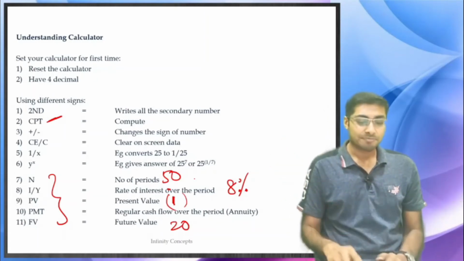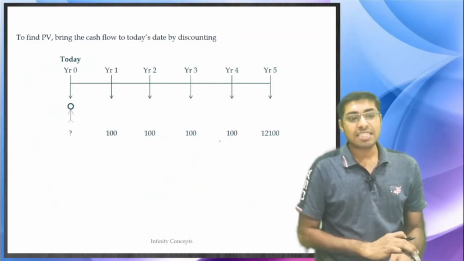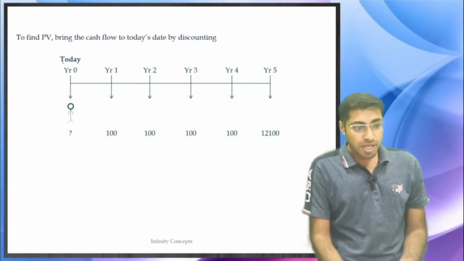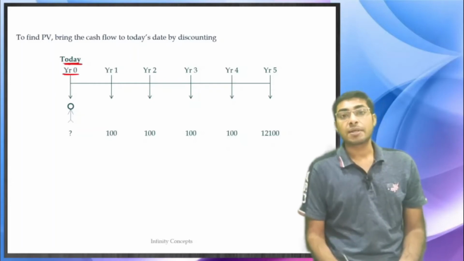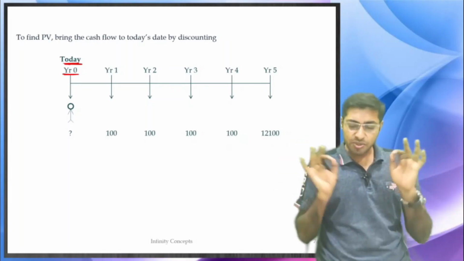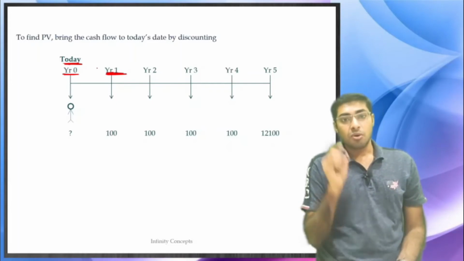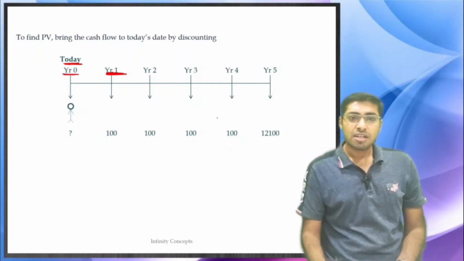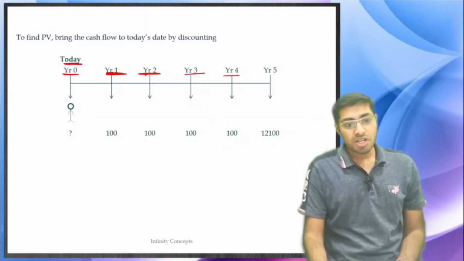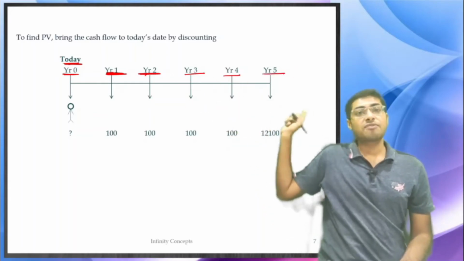Now we will move ahead. To find PV, bring the cash flow to today's date by discounting. Now what happens is, this is today. Year 0 is always known as today's date. Today or right now is known as year 0, always. Remember, year 0 is today. Year 1 is 1 year from today. Year 2 means 2 years from today. Year 3 is 3 years from today, then 4 years from today, 5 years from today. And this is how we signify year 0, 1, 2, 3, 4 and 5.